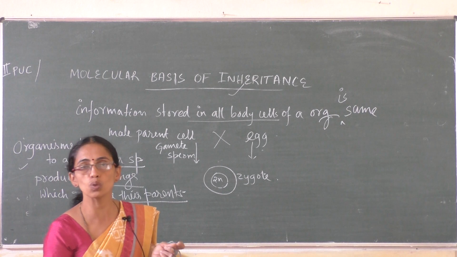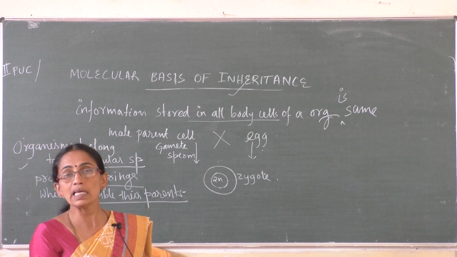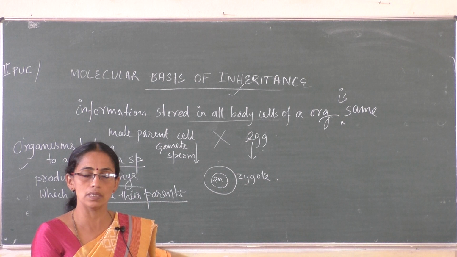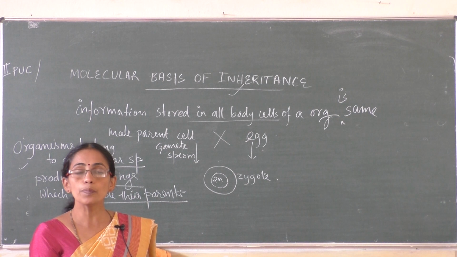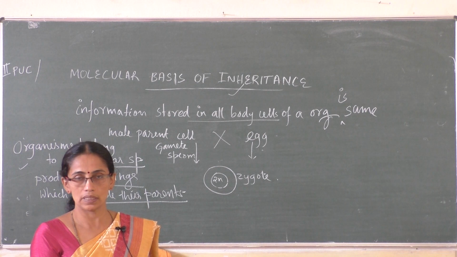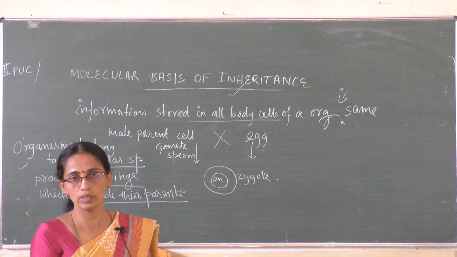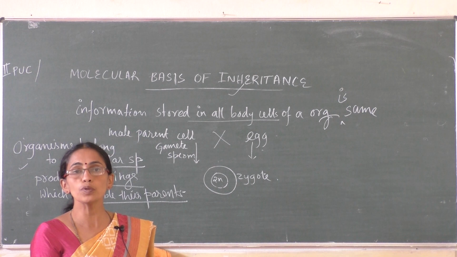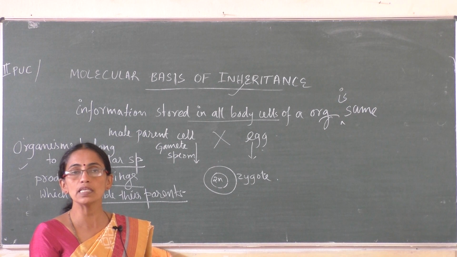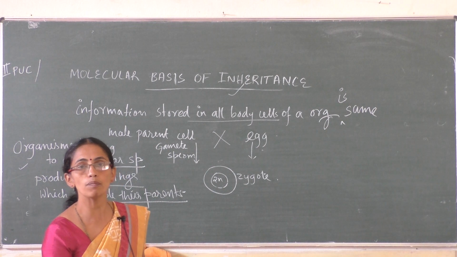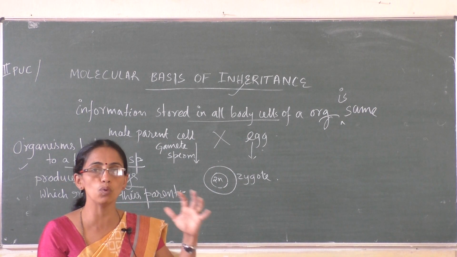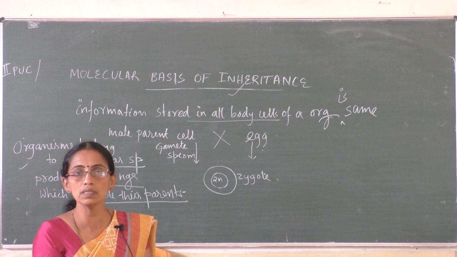In highly evolved organisms, especially in mammals, they reproduce sexually and produce gametes. Two partners are involved in this. The two partners produce gametes, and gametes contain information about them. When those gametes fuse, a zygote is formed. So information from both the parents is now stored in the zygote.